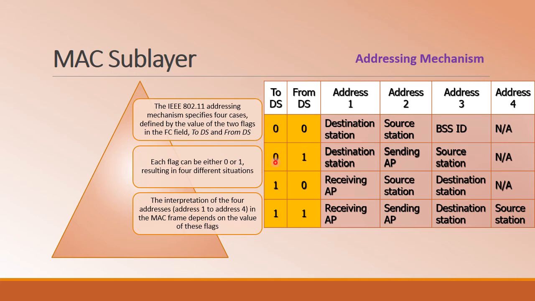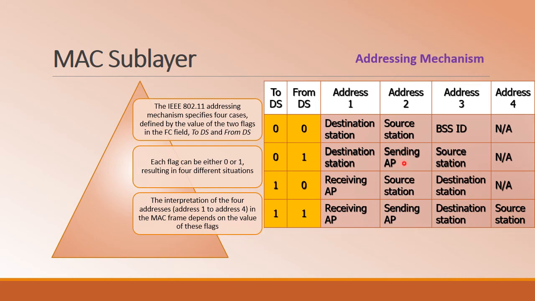So in the second scenario, when to DS is 0 and from DS is 1, the station is receiving from the distributed system. On that note, the address 1 field will be the destination, and address 2 is an intermediate device which is enabling the communication to the distributed system.